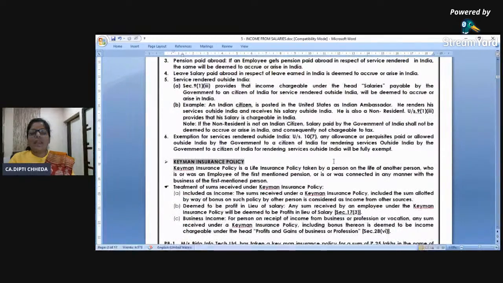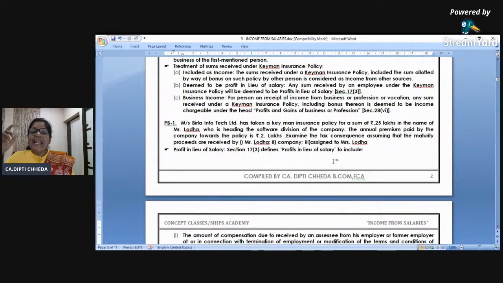Right? Now, I want to talk a little here about Keyman insurance policy. Employers take a policy for an employee under Keyman insurance policy, and Keyman means key, how important the person is. So for those employees who are very important, we take a Keyman insurance policy, and the premium is paid by the company from their business head. On maturity, whatever is received by the employee under the Keyman insurance policy is taxable under income from salary as profit in lieu of salary.